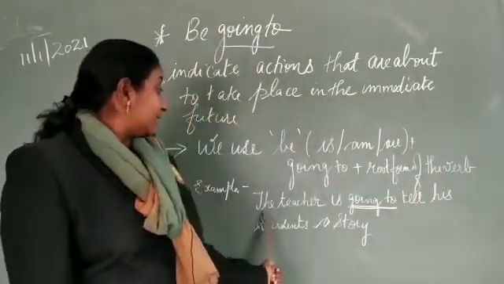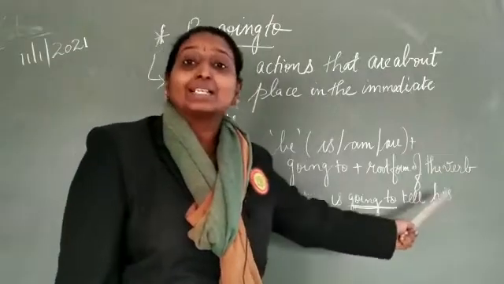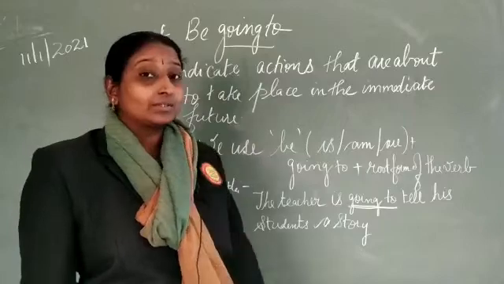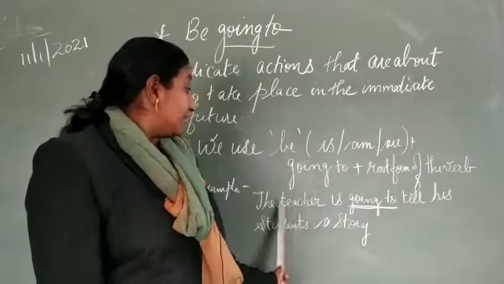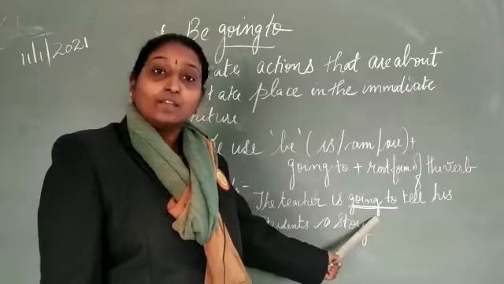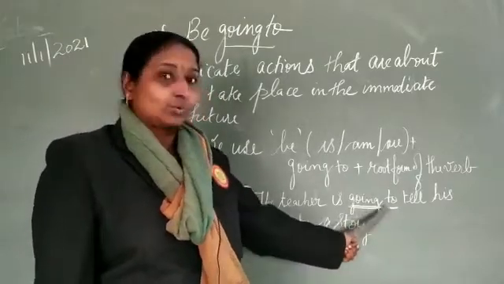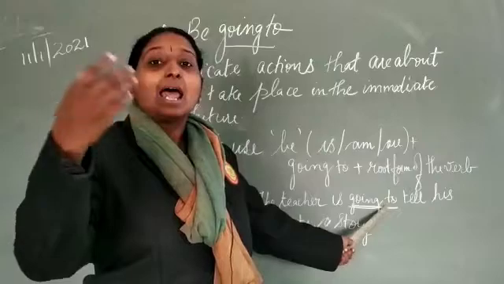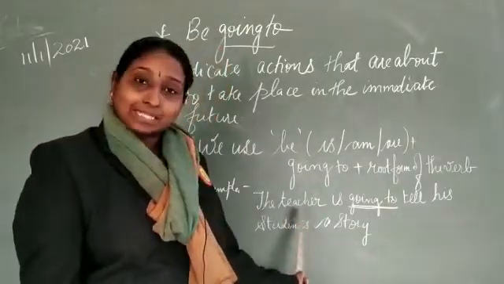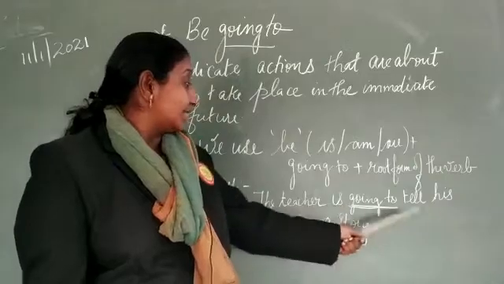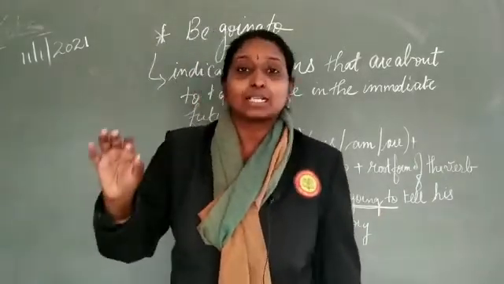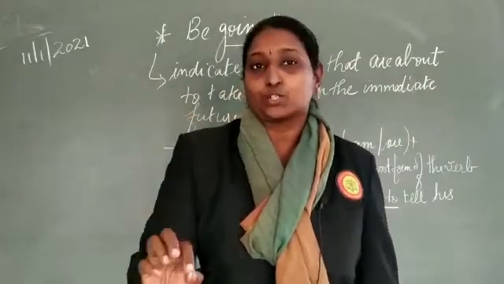One example is: the teacher is going to tell his students a story. So what is the teacher supposed to do in future? The teacher is going to. See, instead of will or shall, we can also use going to. That tells us that an action can take place in future. So here the example tells us the teacher is going to tell his students a story. That sentence itself tells us that it is a future tense.